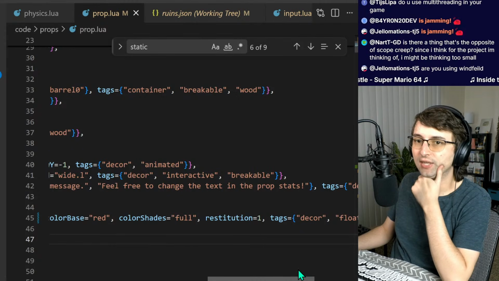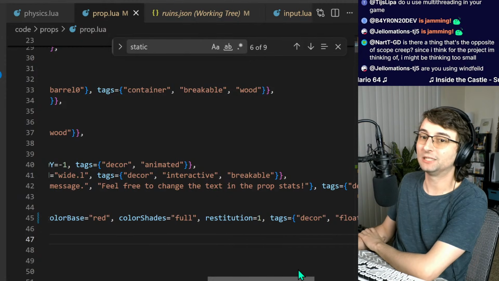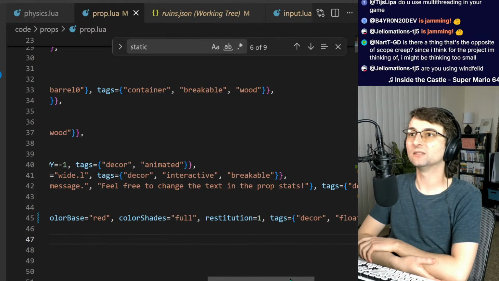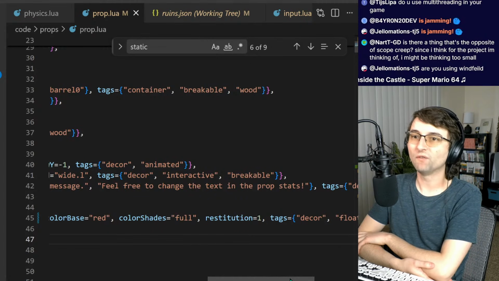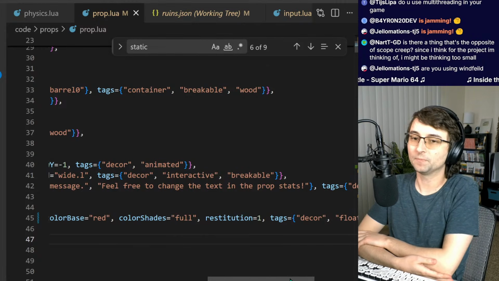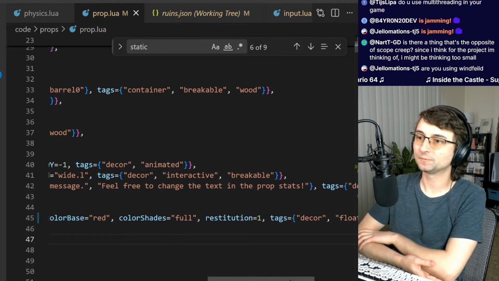Is there a thing that's the opposite of scope creep? Since I think for the project I'm thinking of, I might be thinking too small. I don't think that's ever a problem. I think that you always should shoot for something smaller, and then if you find an opportunity to put in something that fits nicely, then you can. Am I using Winfield? No, I'm using my own custom physics wrapper.